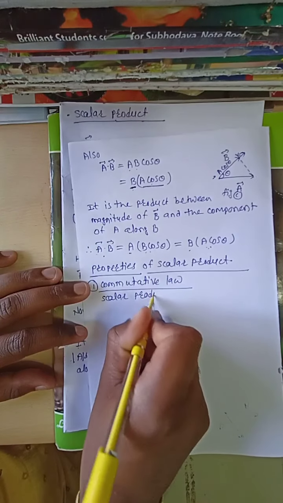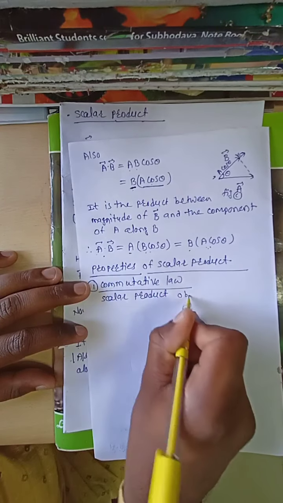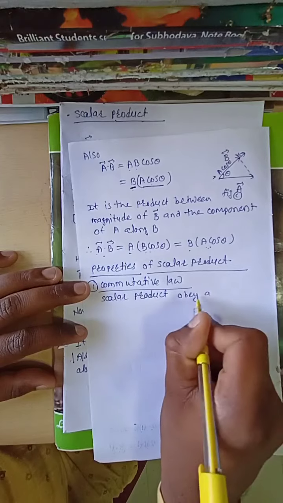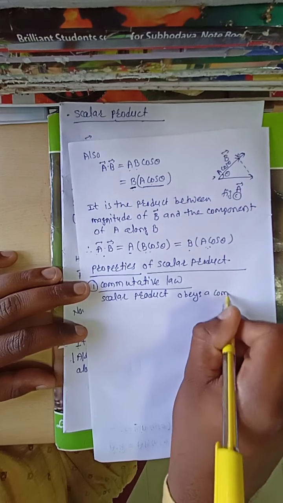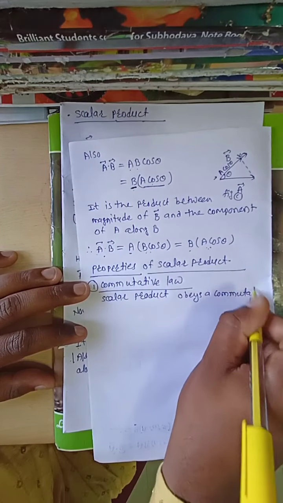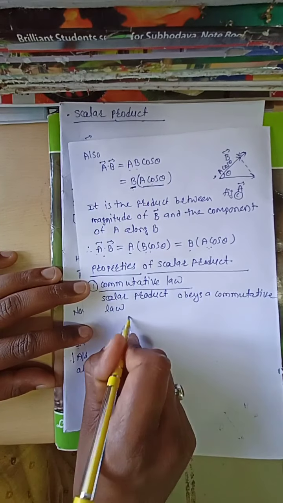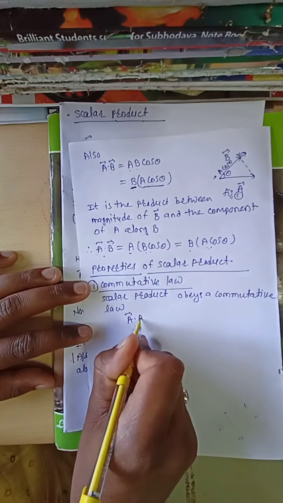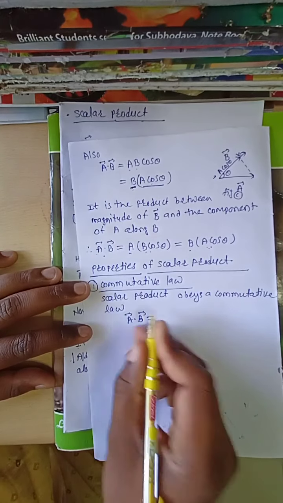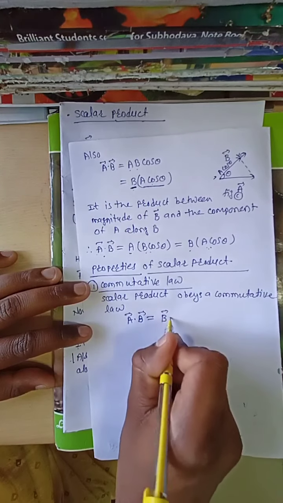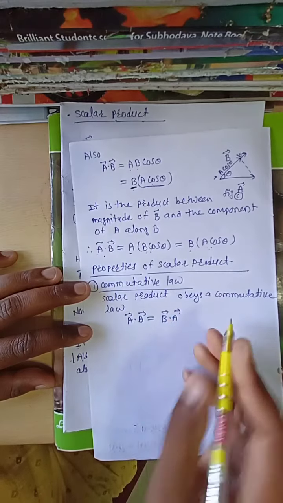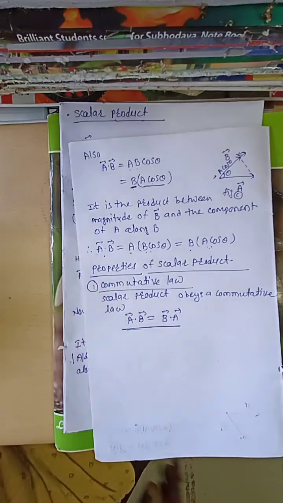Scalar product obeys a commutative law. Commutative law means you can take a scalar product between A bar dot B bar. This scalar product is equal to B bar dot A bar. This is known as a commutative law.